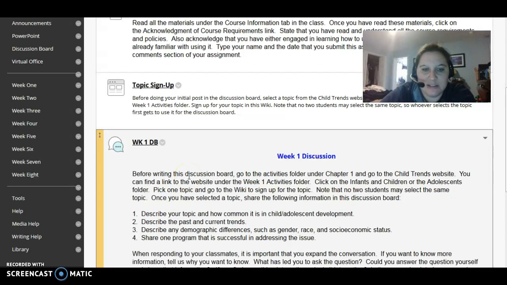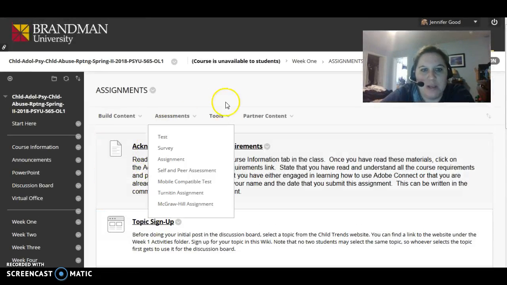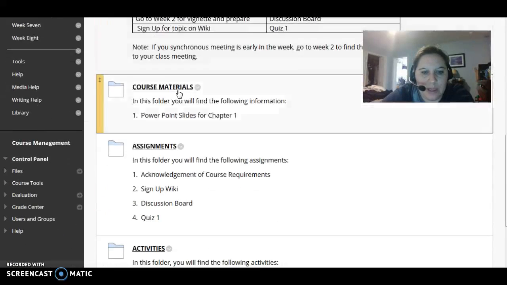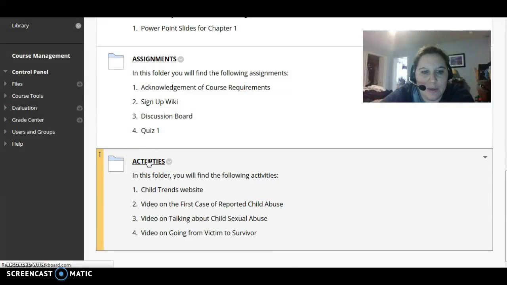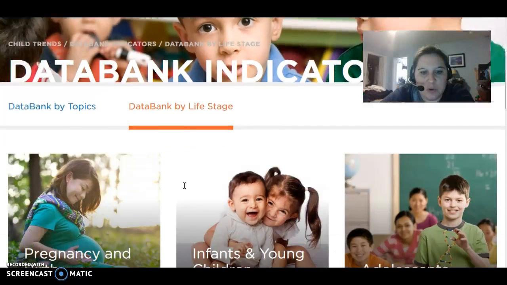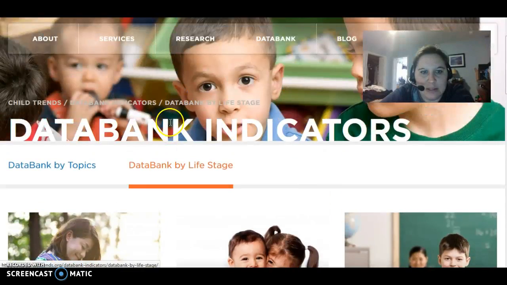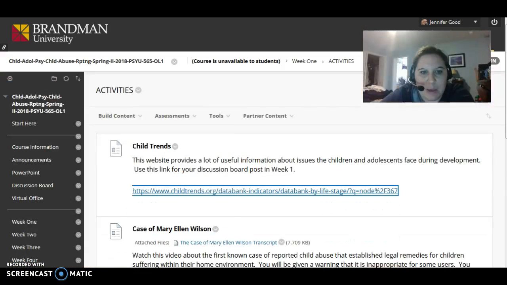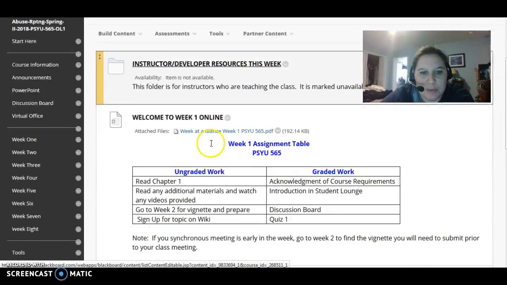It says, before writing this discussion board, go to the activities folder under chapter 1 and go to the Child Trends website. So let's rewind and do that. Go back to week 1. We're going to look at the activities folder down here, and you're going to find the Child Trends website. It's going to ask you to click on this website, and you're going to have to pick a topic from the website. So let's go back quickly to week 1, and this time we're going to go back to assignments